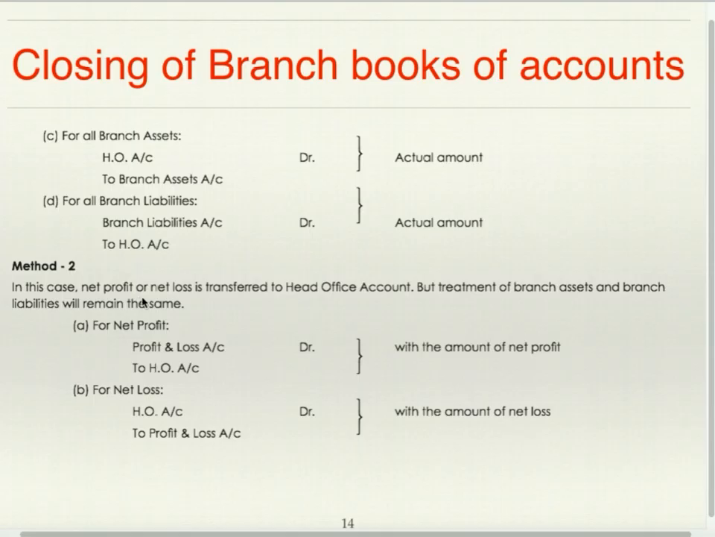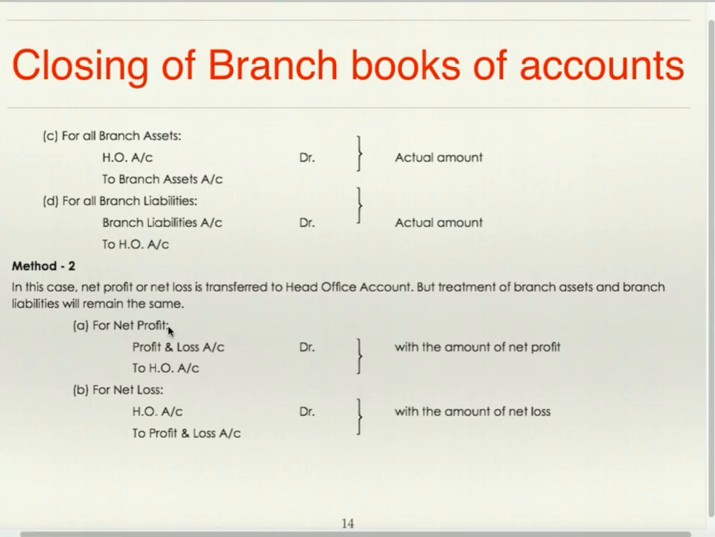Second method, in this case, net profit or net loss is transferred to head office account, but treatment of branch assets and branch liabilities will remain the same. As per second method, instead of transferring revenue, income and expenses, only net profit or net loss is transferred to head office, but treatment of transfer of assets and liabilities will remain the same, that is, same entry you will pass. For transferring assets, head office account debit to branch assets, and for liabilities, branch liabilities to head office.